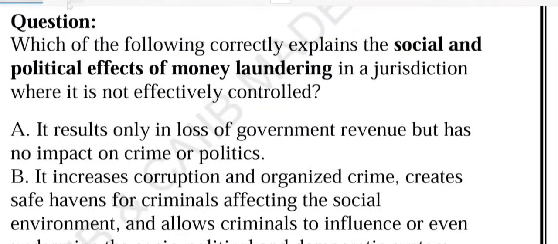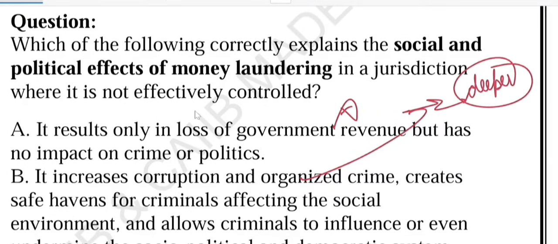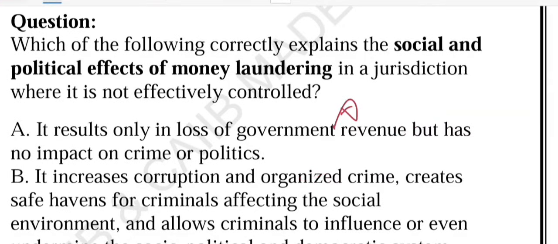Very good question. Which of the following correctly explains the social and political effect? If you look at option A, which says that it only causes revenue loss, nothing else, what do you think about it? This is incorrect. Why? Because the effects are much deeper than the tax revenue. Money laundering spreads corruption, strengthens criminals, and weakens governance. Yes, that is what it does. So that's why option A is wrong. It just talks about loss in government revenue. What about option B?